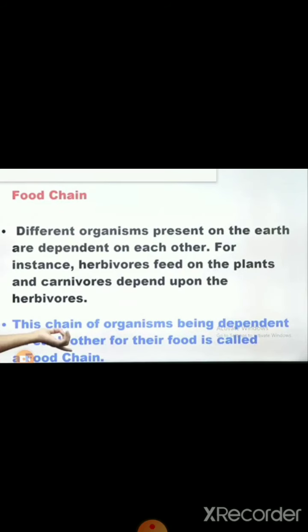Today we are going to deal with the food chain. First we will start with the food chain. So what is the food chain? Here you are thinking, you are imagining, मैं food का chain कैसे बनेगा, isn't it? So here we are not talking about that type of chain.